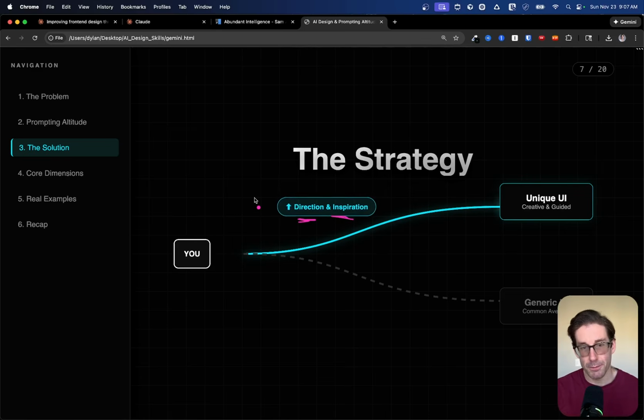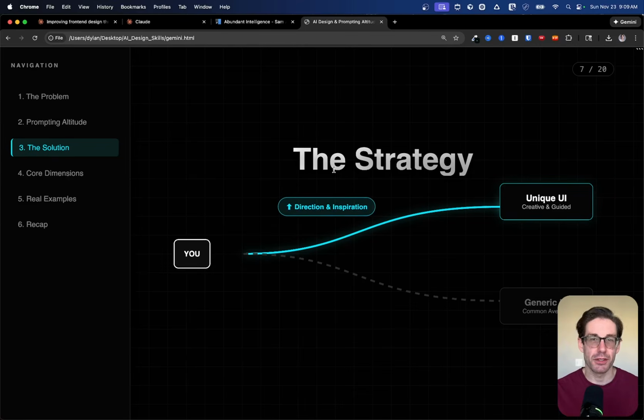And then for inspiration, we don't have to be hyper specific. You don't have to be a designer. You don't have to know all the lingo of a designer to get really good outputs. You could say something very general like, hey, I like the colors of Hermes and I love the shapes of Apple on their websites. Combine those two for this specific finance application that I'm building. That information is likely enough for the AI to go in the right direction.